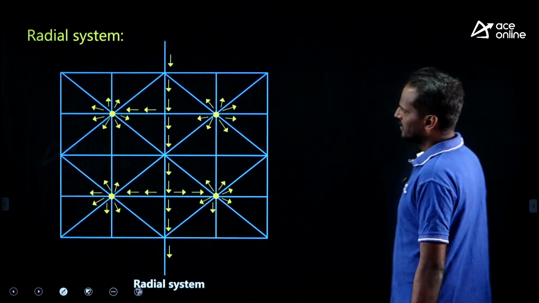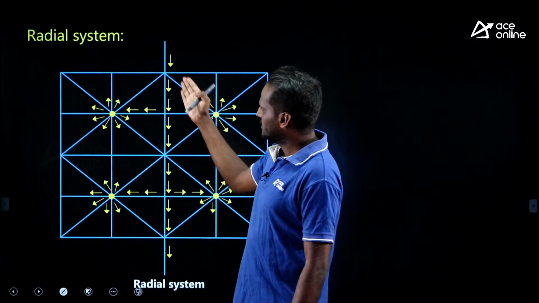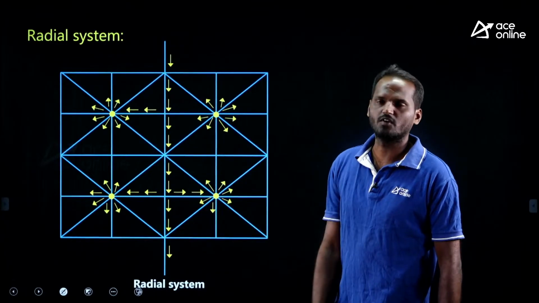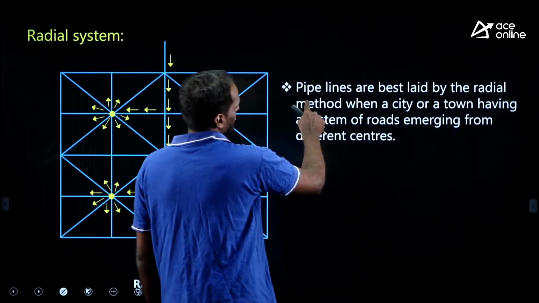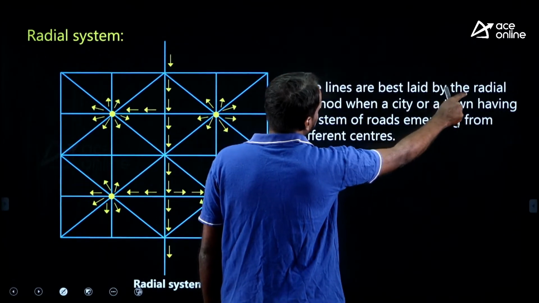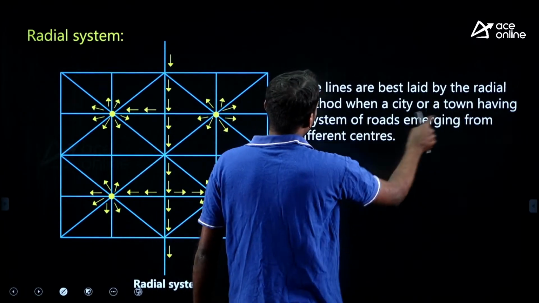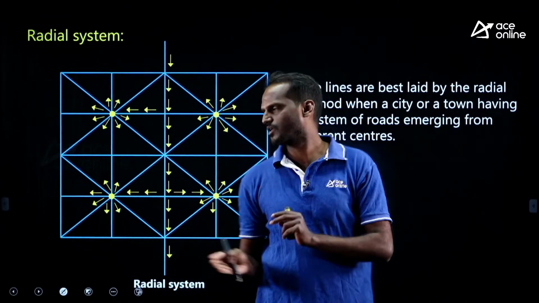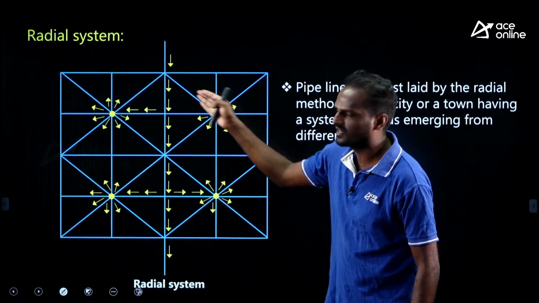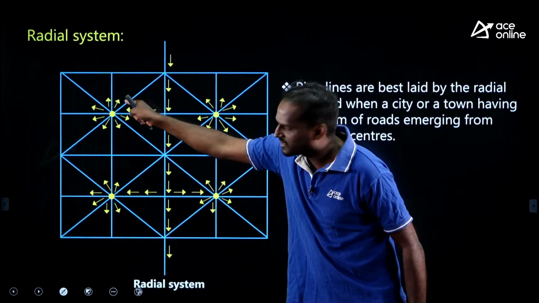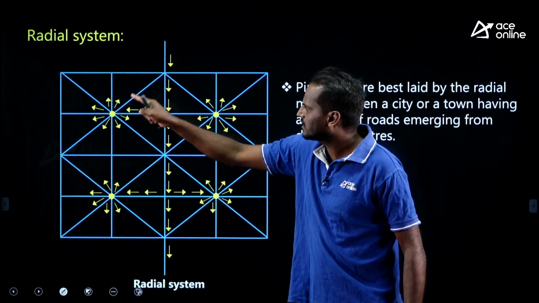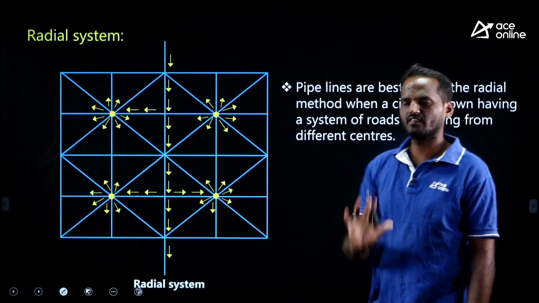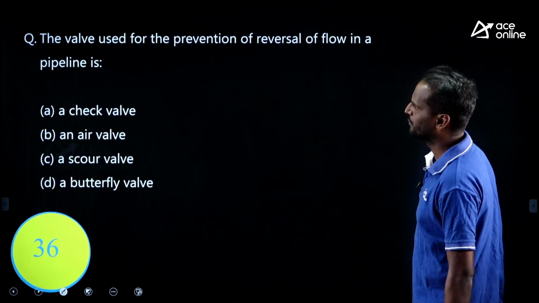Radial system. If the existing city is like this, we can feed the water centrally. The pipelines are best laid by the radial method when the city or town has a system of roads emerging from different centers. When the system of roads emerges from various centers, we can have an elevated reservoir here and distribute water to that particular community. That is the radial system. You can have a brief idea now.